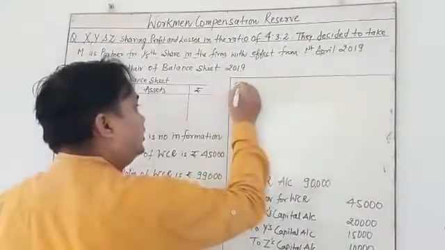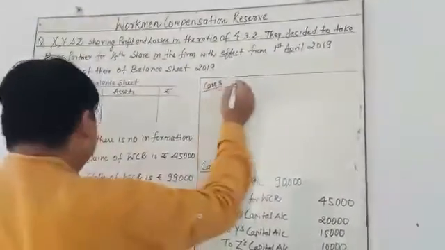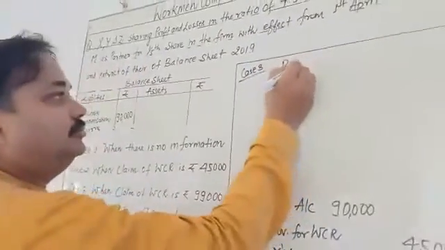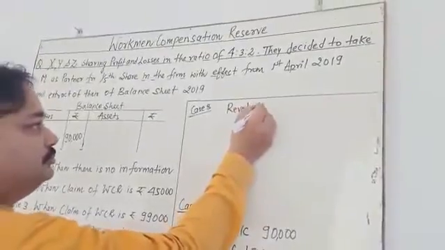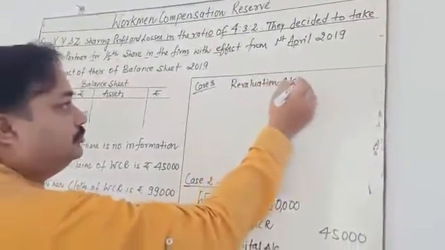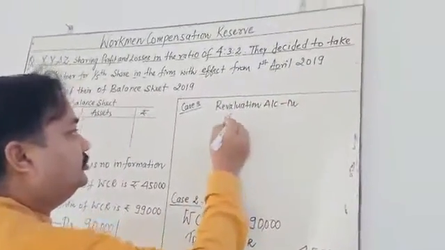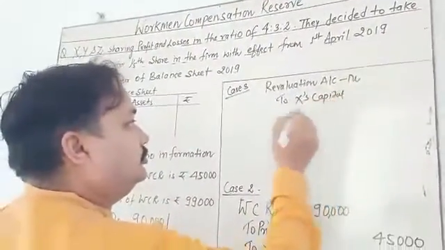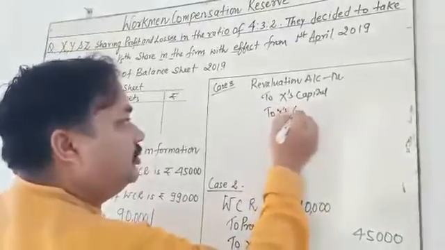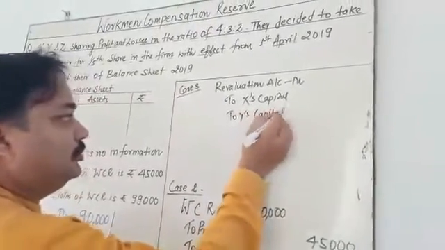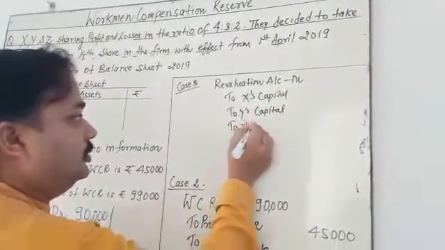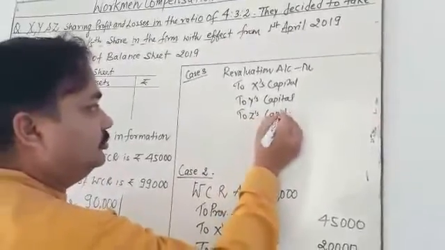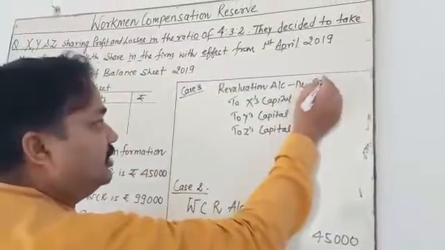Case number 3: revaluation account debited to X's capital account, to Y's capital account, to Z's capital account, 9,000.